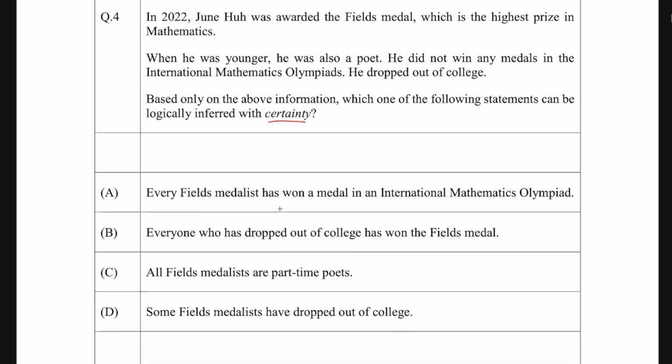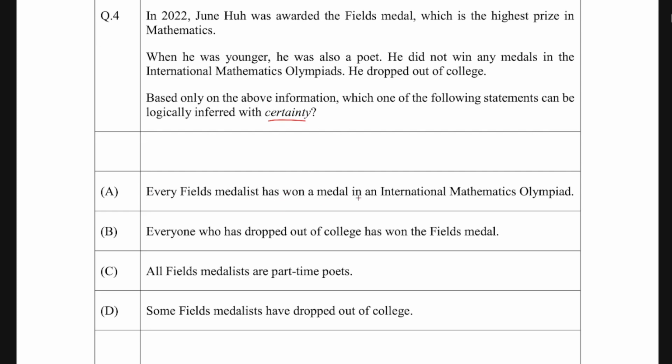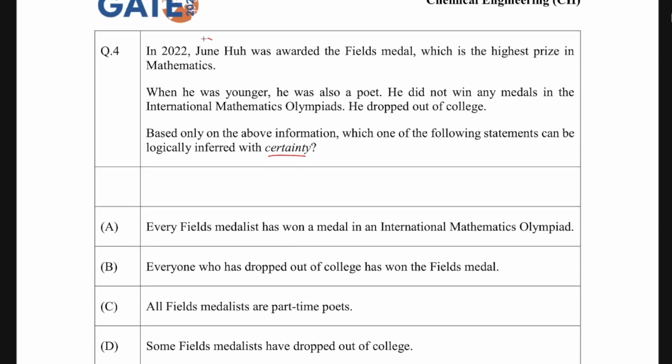Let's see the statements. First statement says that every field medalist has won a medal in International Mathematics Olympiad. Second says that everyone who has dropped out of college has won the Field Medal. Third says all field medalists are part-time poets. And fourth says that some field medalists have dropped out of college. Now see, this whole information is just about one person, whose name is June Hu, and he has been awarded the Field Medal, and he has not won any medal in International Mathematical Olympiad. This is just about the single person, okay, and he also dropped out of college.